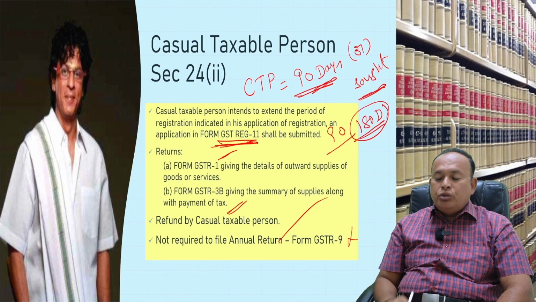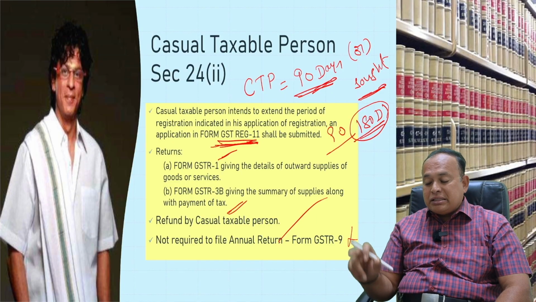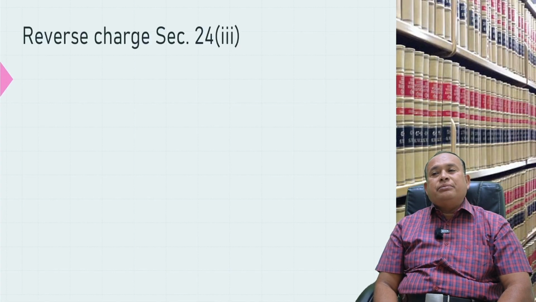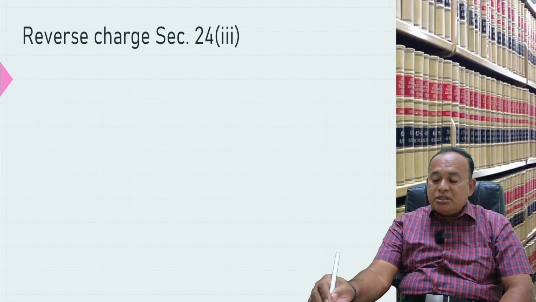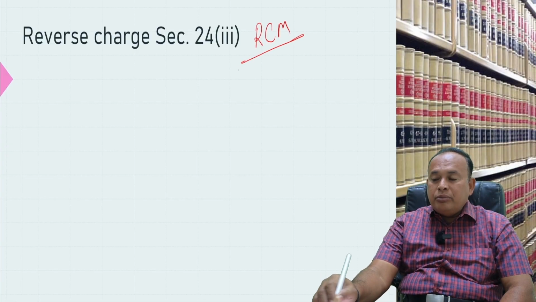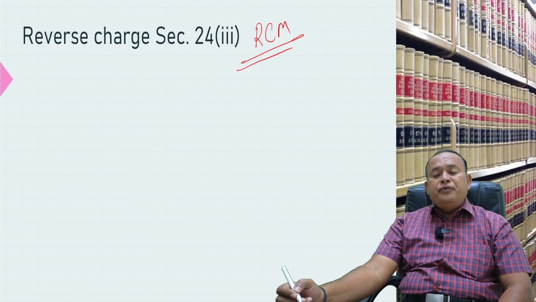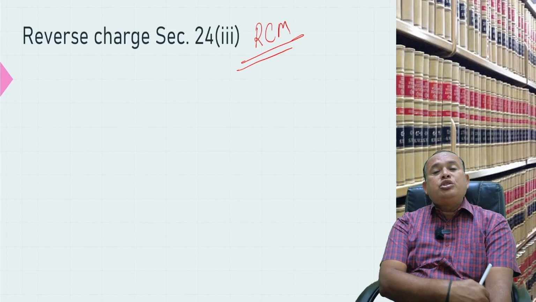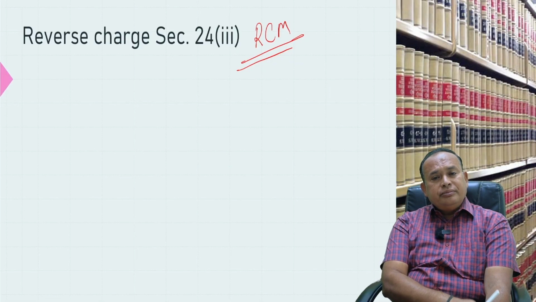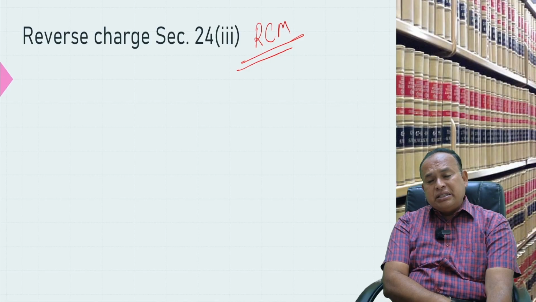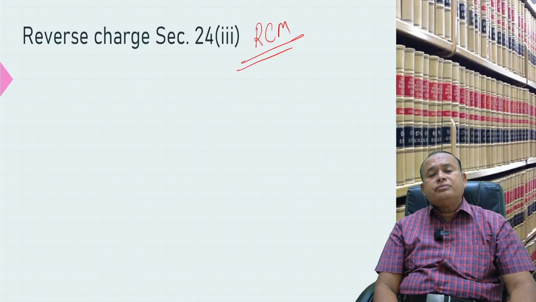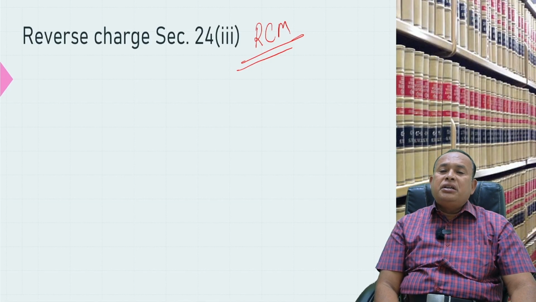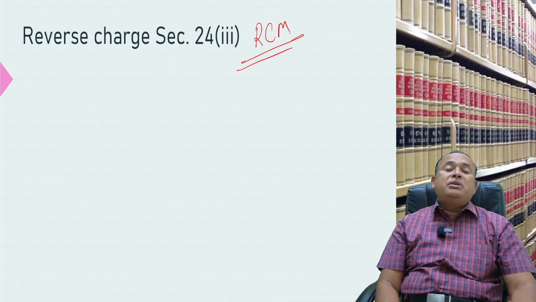Now moving on to section 24, clause 3. Look here. A person liable to pay GST under RCM, reverse charge mechanism. What is required for him? If the RCM recipient is liable to pay the tax, the recipient should compulsorily get registered. For the registration, he should not look at the threshold limit for registration.